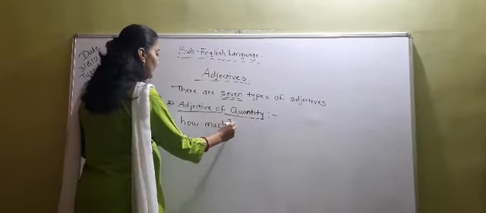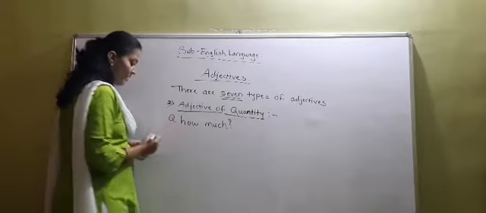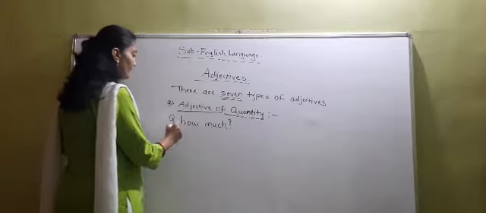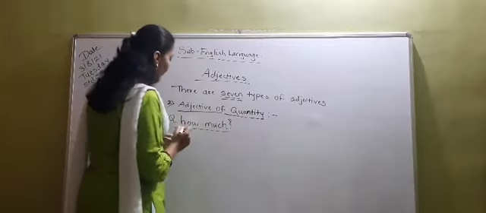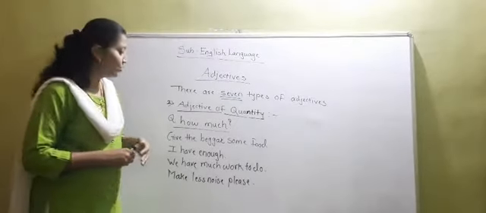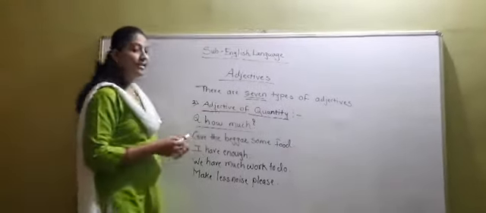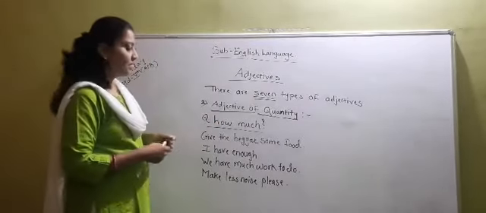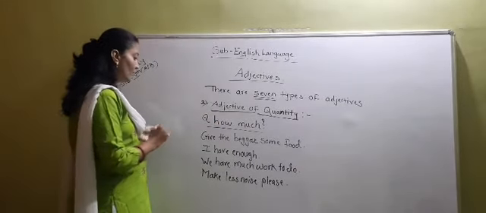Now, students, see one example. Dear students, adjective of quantity gives the answer to the question, how much? Now see some examples over here.